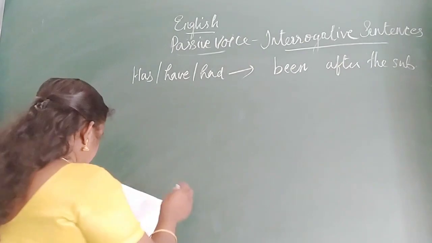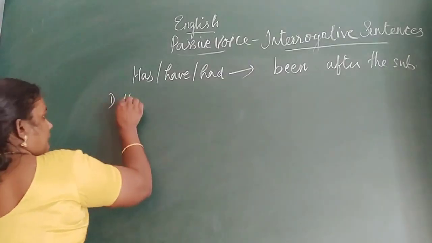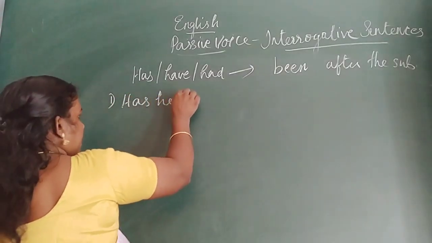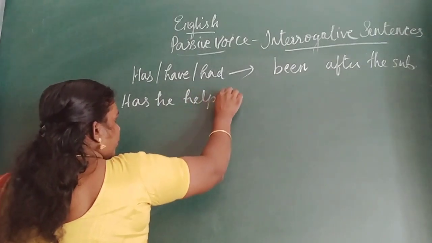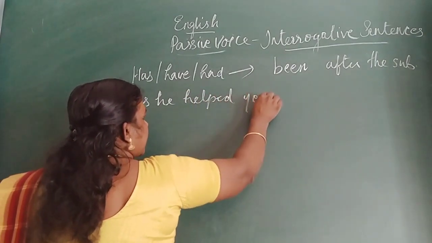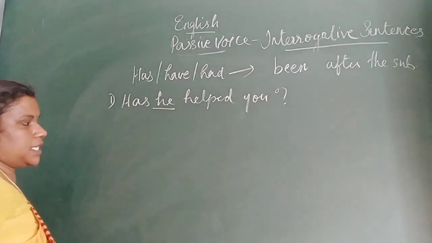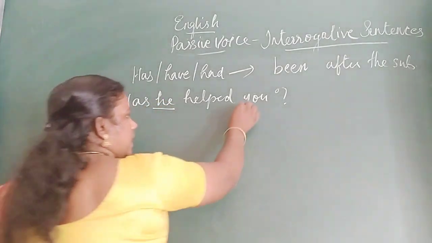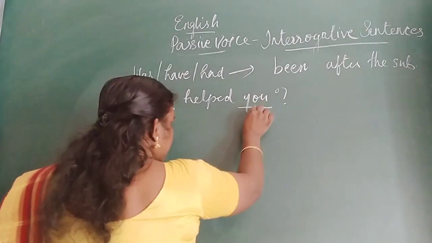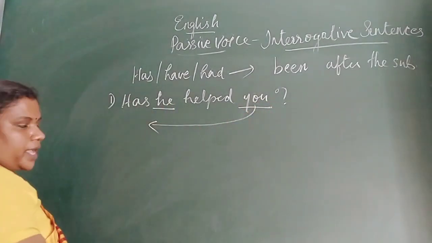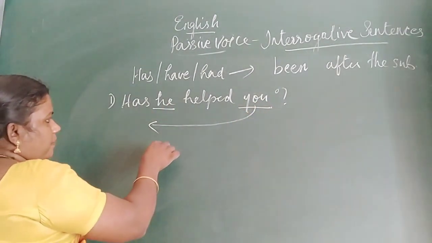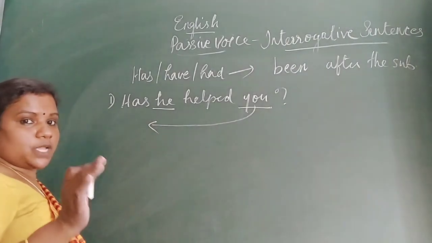Okay. One example: has he helped you? Has he helped you? Okay, this is the question. What is the subject here? He. Object, you. So, the object will come here. And before that, we have to use the auxiliary form.